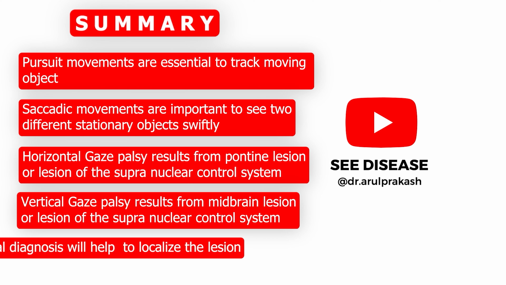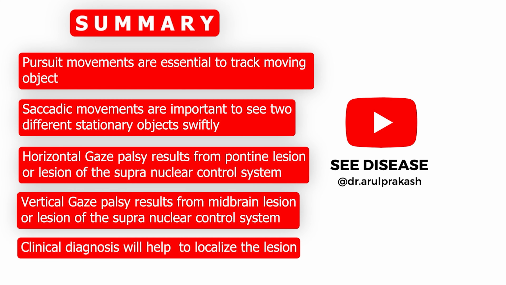So to conclude, the pursuit movements are essential to track moving objects, whereas saccadic movements are important to see two different stationary objects swiftly. Horizontal gaze palsy results from frontal lesion or any lesion involving the supranuclear control of the horizontal gaze center. Vertical gaze palsy results from midbrain lesions involving the vertical gaze center or its supranuclear control. Clinical diagnosis will help to localize the lesion.